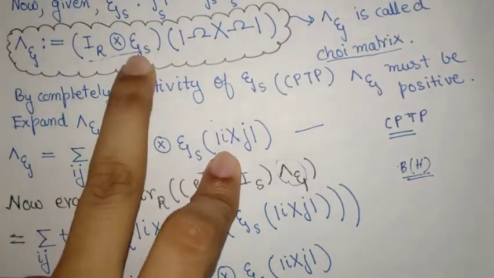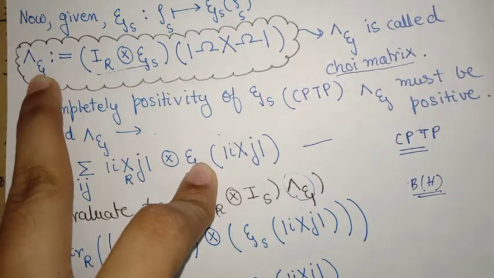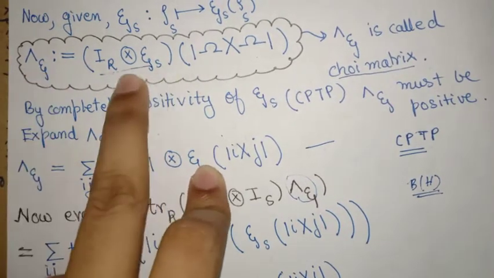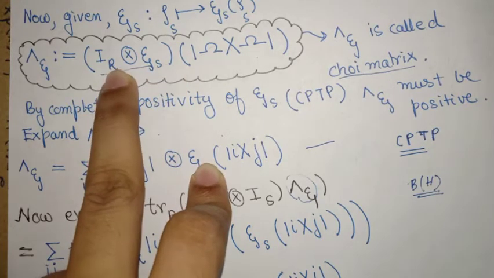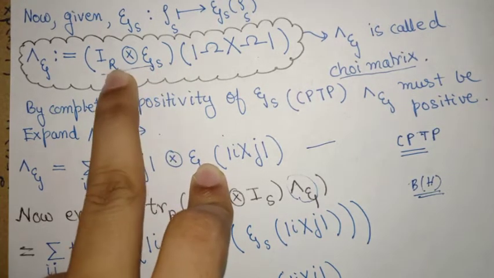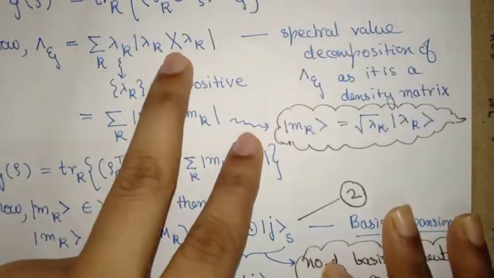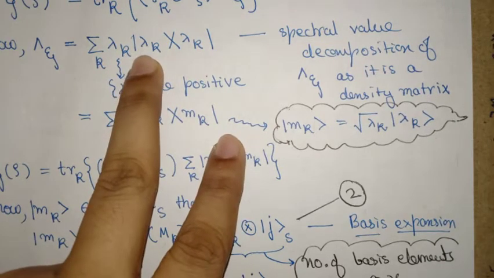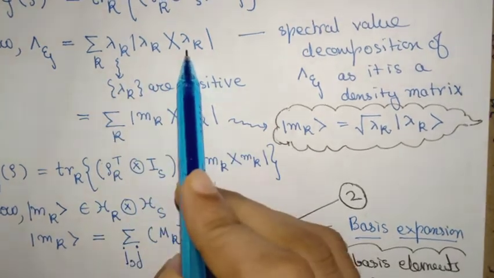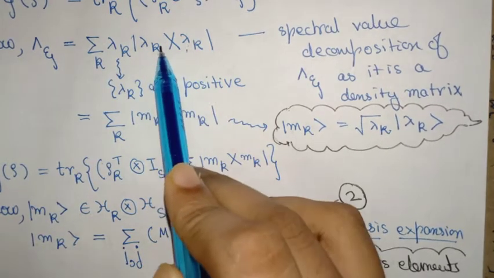You see, this map was upgraded here, and then I said that this was supposed to be a density matrix in the space of bounded linear maps from the RS Hilbert space. So this means that this can have a spectral decomposition, but the elements of this spectral decomposition are in the tensor product Hilbert space.